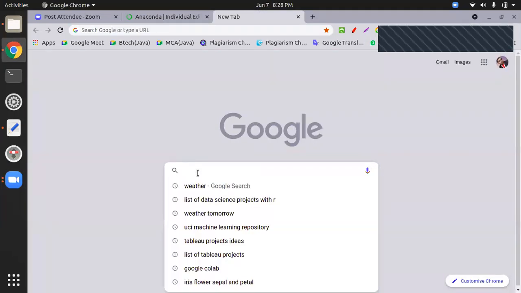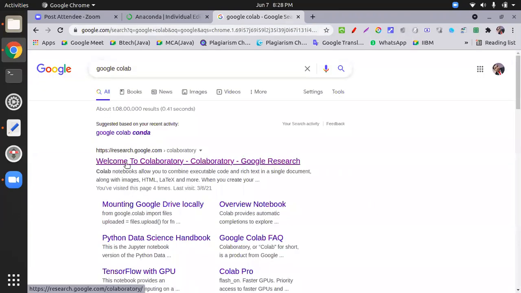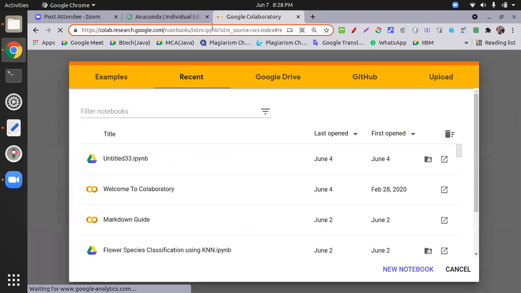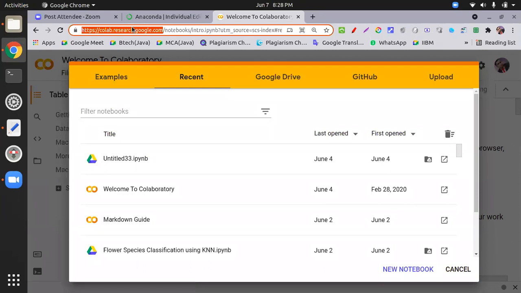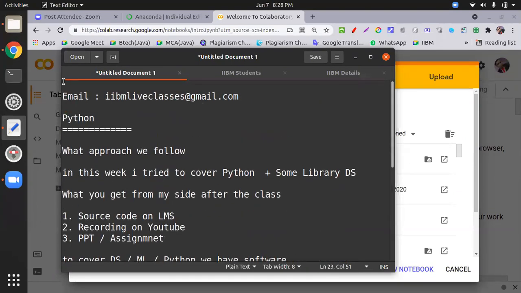So what is Google Colab? Please wait, I'm giving you a response. You have to open research.google.com, this link, and you can launch this software from over here. Make a bookmark of this one. It's online software we will see today. So these are some basic things we cover over here.